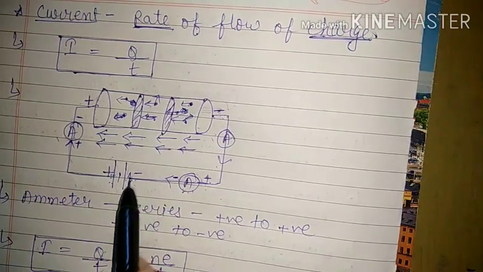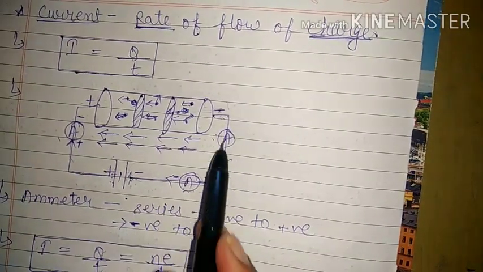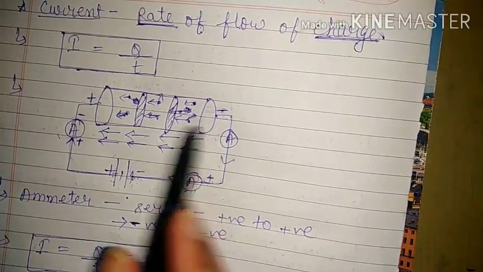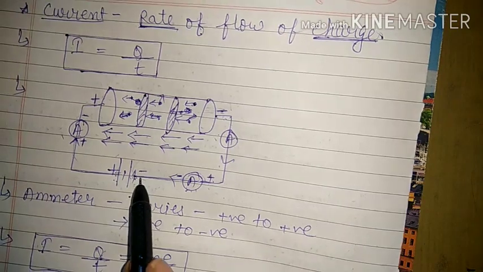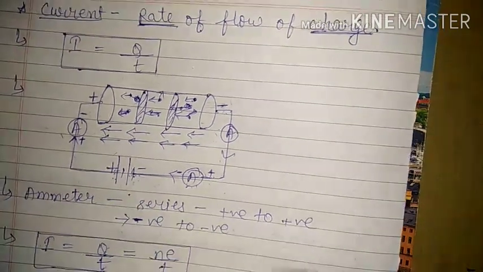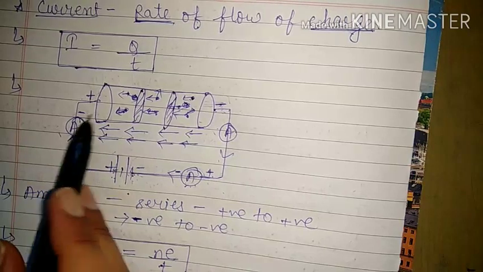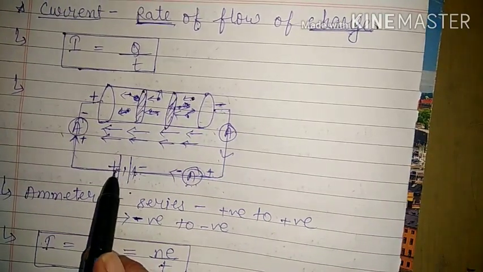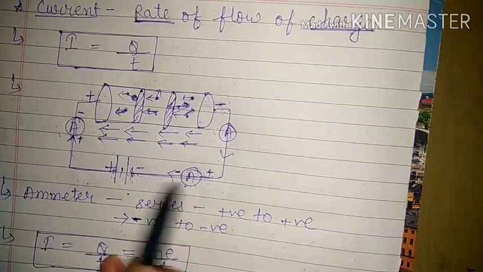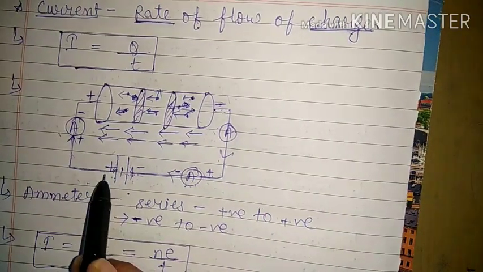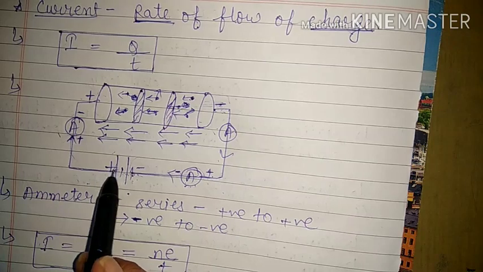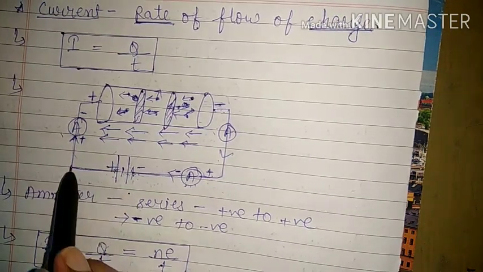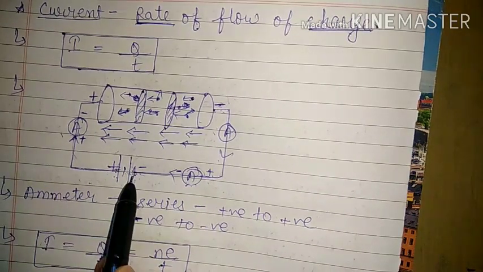We know that electrons are moving from the negative terminal to the positive terminal, and the direction of the current is opposite to the flow of electrons, because the direction of current is taken in the direction of flow of positive charge. Obviously the positive charge will flow from the positive terminal to the negative terminal, because it will be repelled by the positive terminal and attracted by the negative terminal.